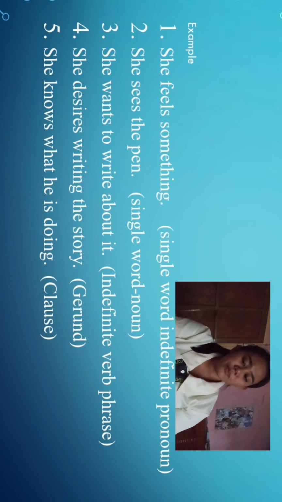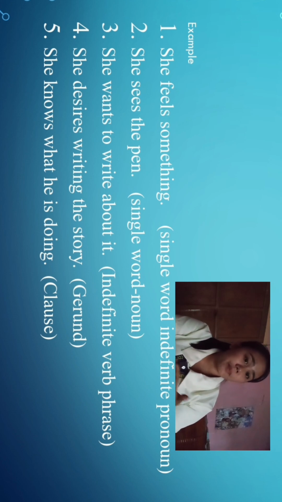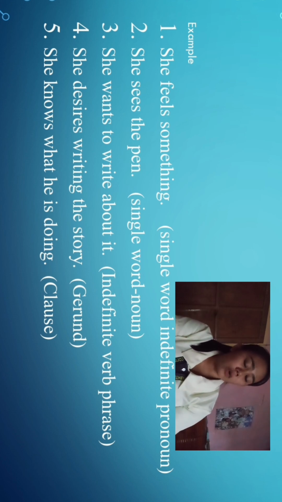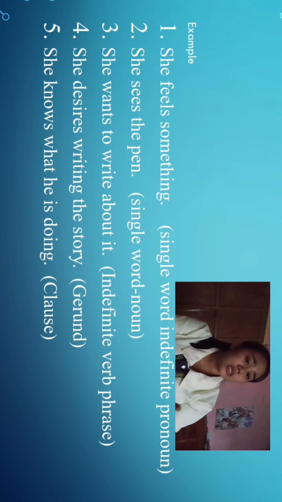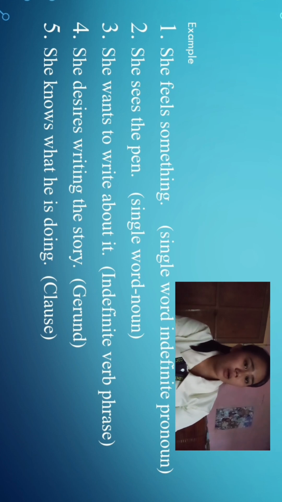Second example, she sees the pen. The pen is the object that the subject sees. This is an example of a single word noun, a noun that directly names the direct object.